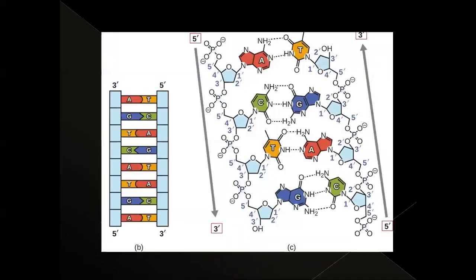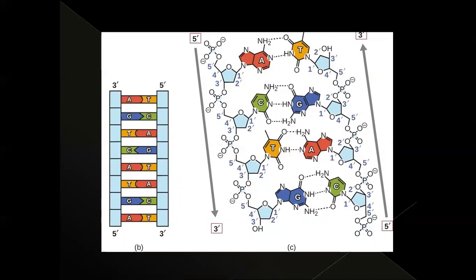When we see the structure of DNA, that is the arrangement of the purines, pyrimidines, sugar, and phosphate, one strand is 5' to 3', and the next strand is reverse, 3' to 5'. 5' means the phosphate group binds at the 5 carbon of the deoxyribose sugar, that's why we call it 5'. And 3' means the phosphate group is attached at the 3 carbon of the sugar. That's why they call it 5' to 3'. The next strand is anti-parallel, that is, it starts with 3' and ends with 5'.